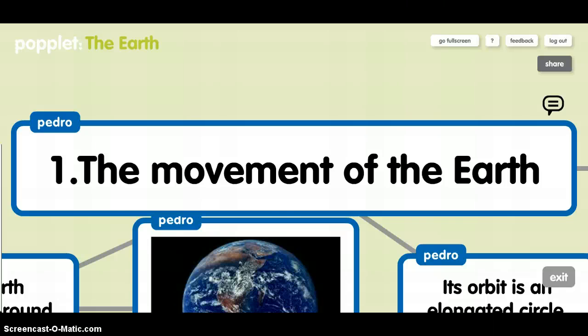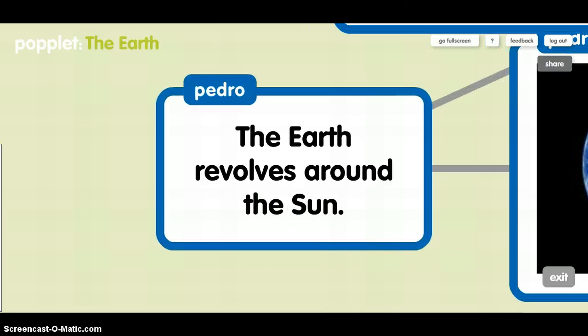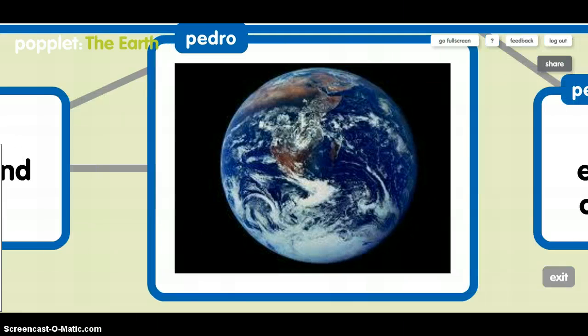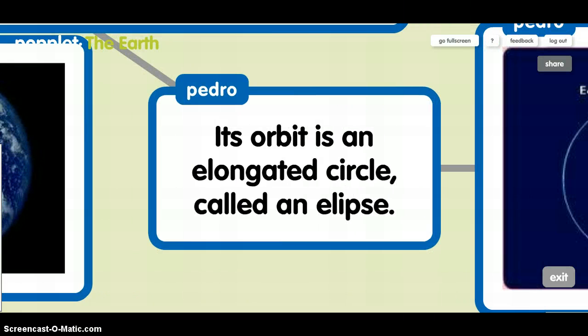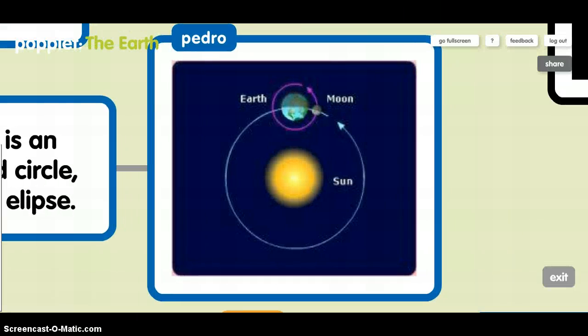1. The movement of the Earth. The Earth revolves around the Sun. Its orbit is a longer circle called an ellipse. The movement of the Earth.